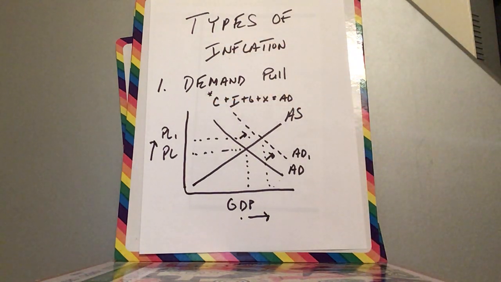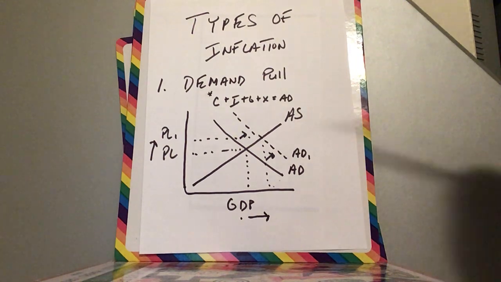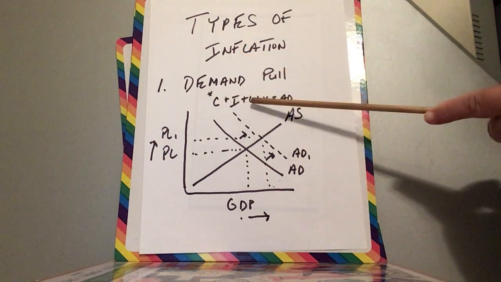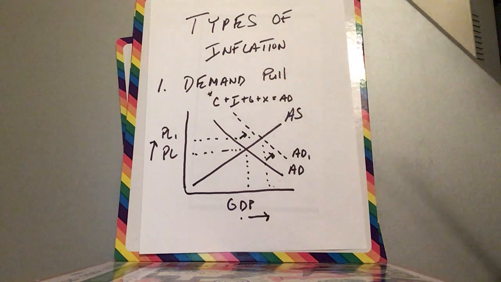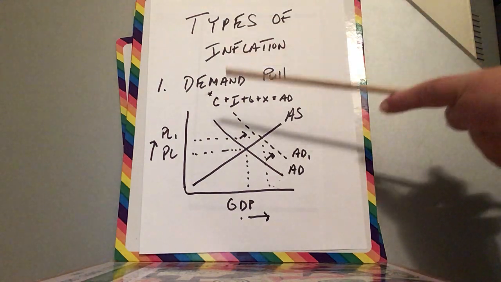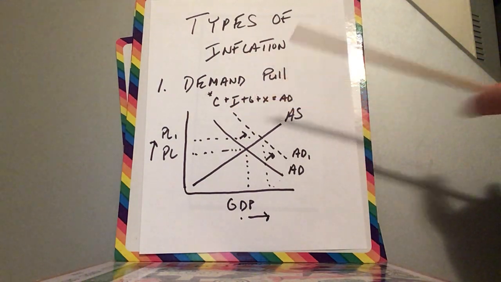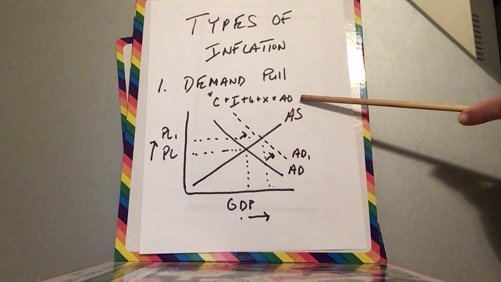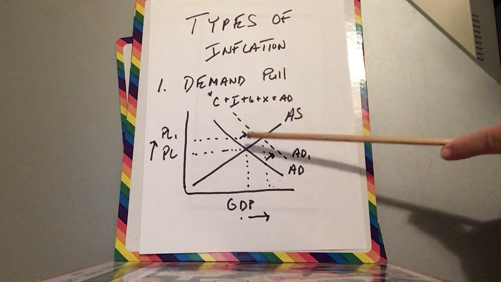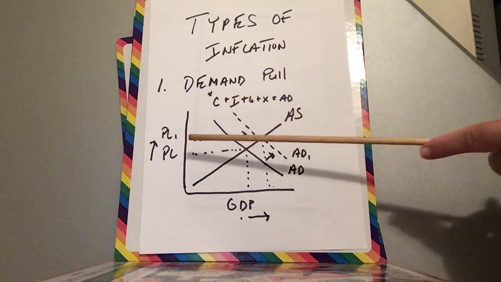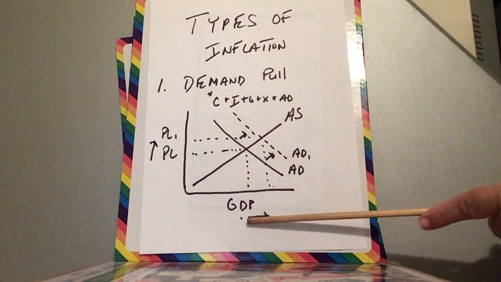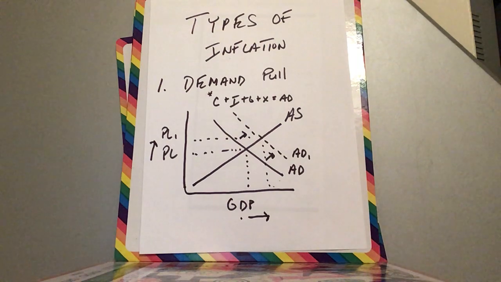Also in the 60s, LBJ and the Great Society had a lot of programs for the poor. And that's government spending. So not only did you have C going up, but you had government spending going up. And you got to another point too where they were spending a lot of money on the Vietnam War that people didn't know of. So you had C going up, G going up twice, and what happened was aggregate demand was pulled up. So aggregate demand increased, and when that happened, the price level went up, and you did have more output, okay? But you had inflation. So this is called demand pull inflation.